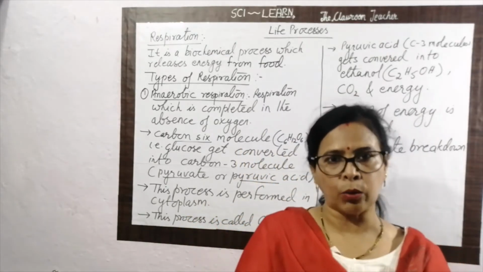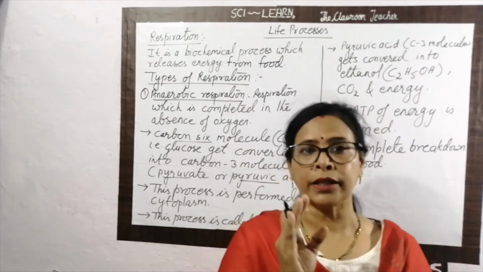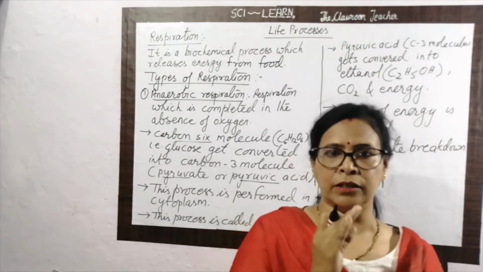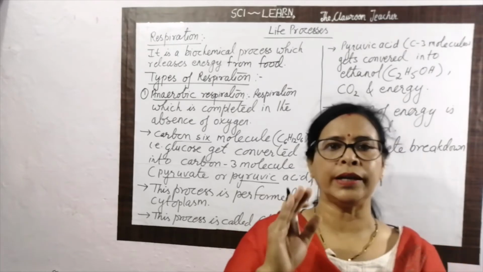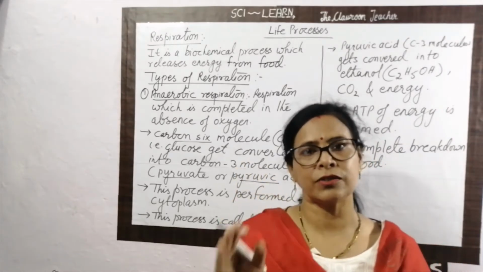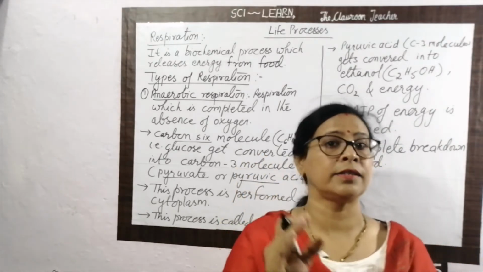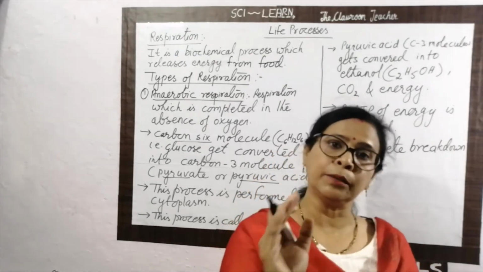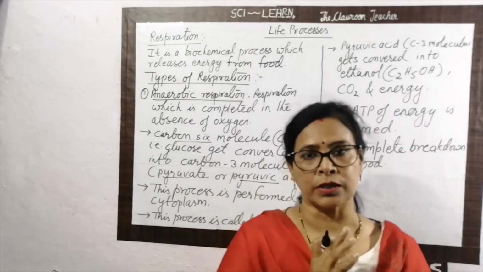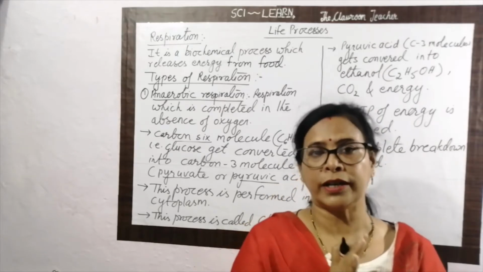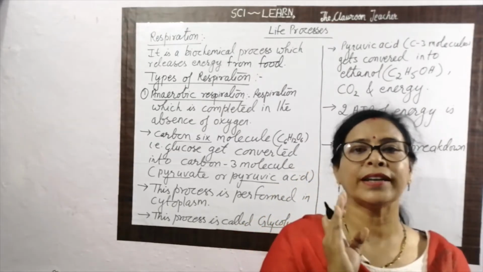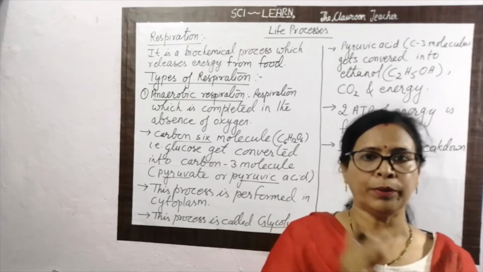This pyruvic acid gets converted into ethanol, carbon dioxide and energy. Total how much energy is formed in the process? Total 2 ATP, adenosine triphosphate, that is the energy currency of the cell. So a total of 2 ATP of energy is formed during this process. And this process is actually the incomplete breakdown of food. So that is the definition and peculiar characteristic of anaerobic respiration.